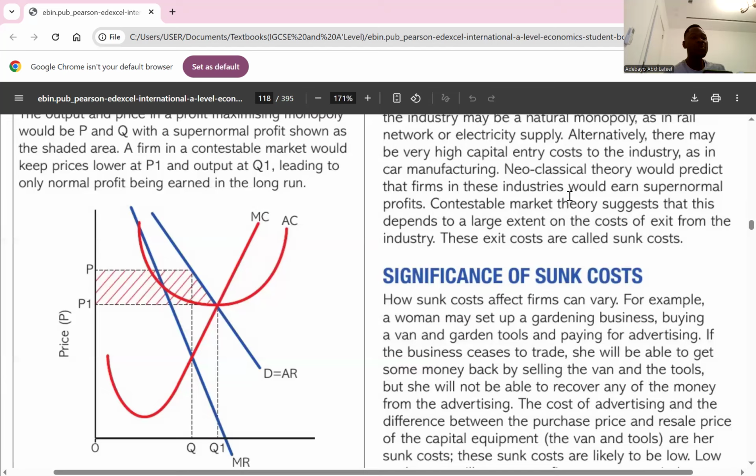So in a contestable market, we assume that the market was a monopolist. Because it's a monopoly, there's supernormal profit that attracts new firms to come into that market. Based on the fact that it's a contestable market, which has weak barriers to entry and exit, it allows new firms to come in. Then the demand will shift rightward from MR to D, AR. So at that point in time, price will fall from P to P1, making it difficult for firms in that market to make supernormal profit. Rather, they will make what? A normal profit. And where we have a normal profit is where MC equals AC equals D equals AR. This is normal profit. Is it clear? Any question about that? Good.